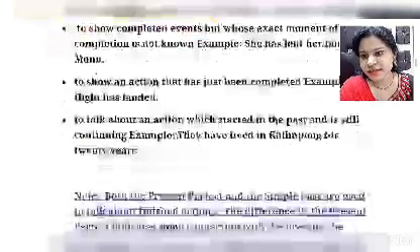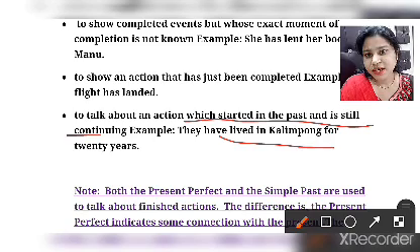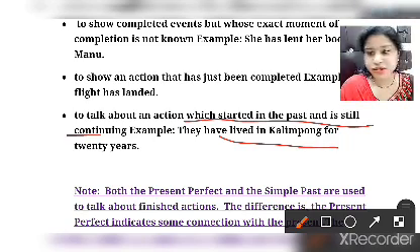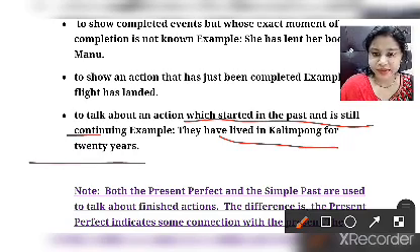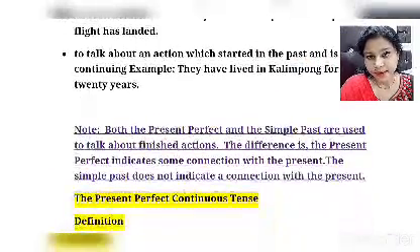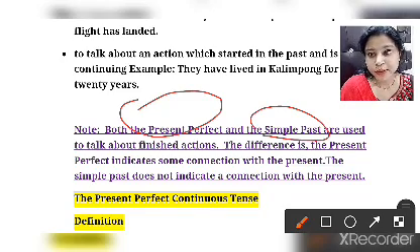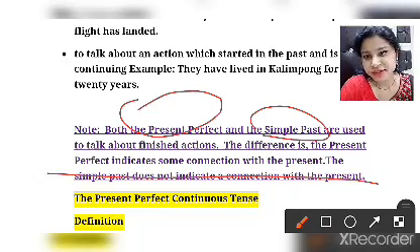The third use is to talk about an action which started in the past and is still continuing. Example: they have lived in Kalimpong for 20 years. It started in the past, but it is still going on in the present. Both the present perfect and simple past are used to talk about finished actions. What is the difference between these two? The present perfect indicates some connection with the present. The simple past does not indicate a connection with the present.